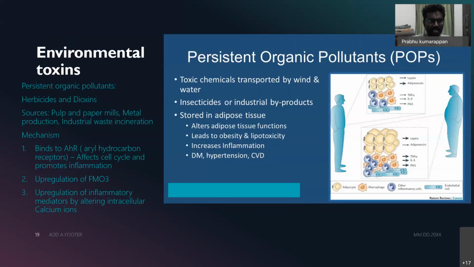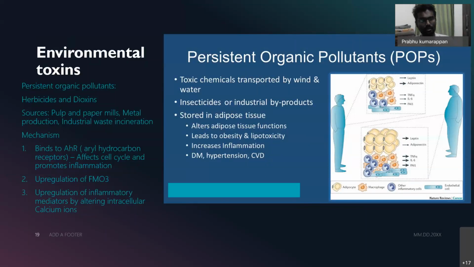Another mechanism by which these persistent organic pollutants are associated is through the aryl hydrocarbon receptors. These receptors are present in every cell, affect the cell cycle, and also promote inflammation.